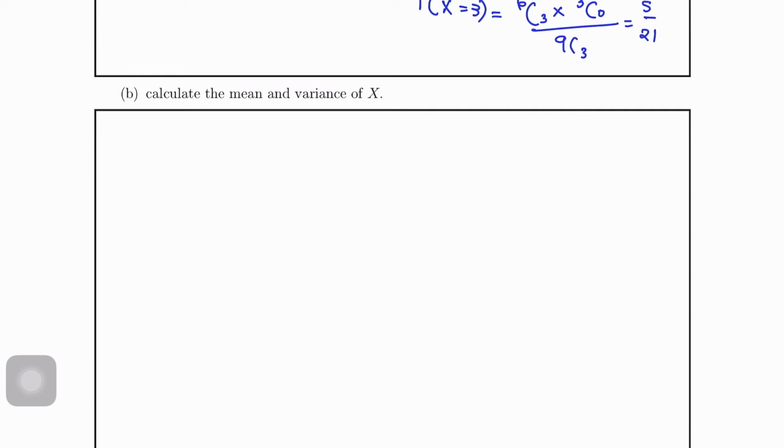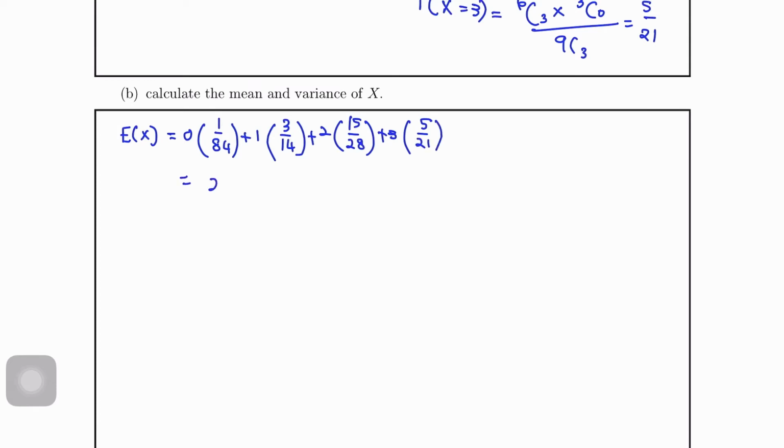Okay, next to find the mean. E(X) we will get with the probabilities: 0 times 1 over 84 plus 1 times 3 over 14 plus 2 times 15 over 28 plus 3 times 5 over 21. So here we will get E(X) equals 2.